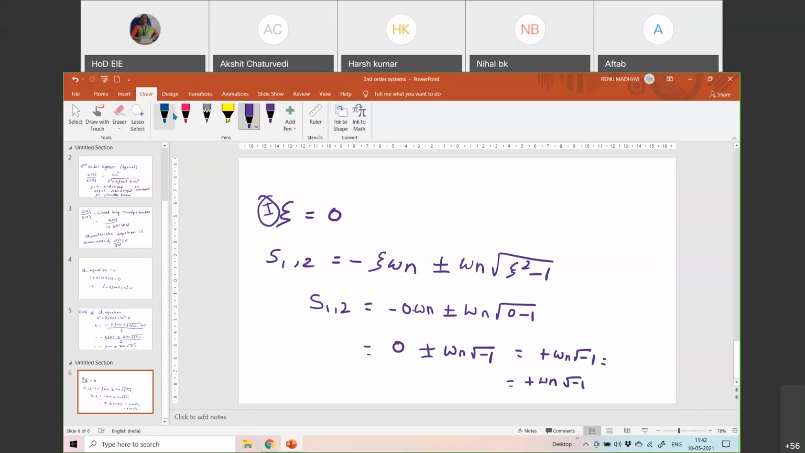What is the representation for square root of minus 1? Can anyone tell me? Iota. i or j, okay? So it is a complex notation. I am using j, so the roots are plus j omega n and minus j omega n. So the two roots of the second order system, when zeta is equal to 0, would be plus or minus j omega n.